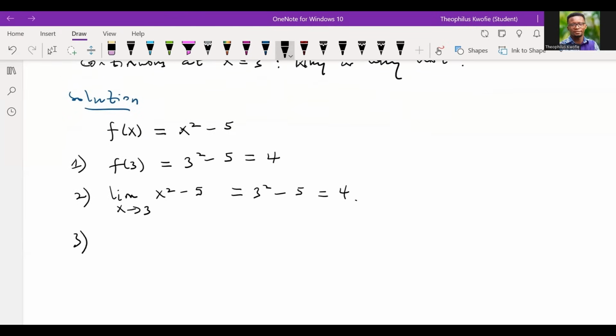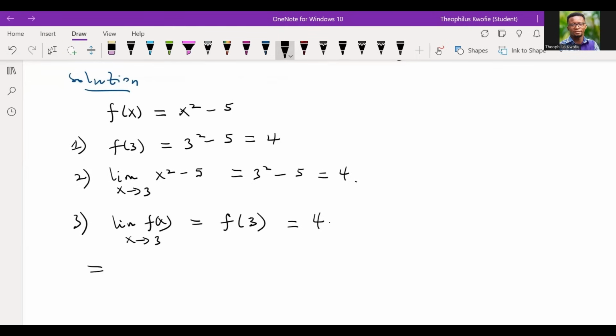So at this point, what is the last condition? We said that the limit of the function as x approaches 3 should be the same as the function value. And is that true? So they are both the same.